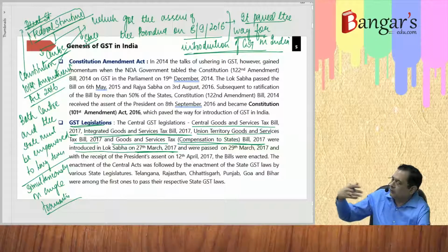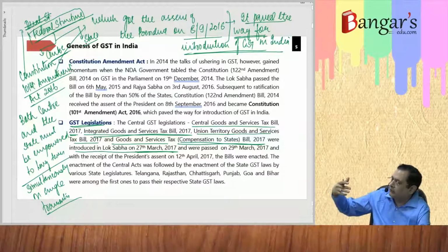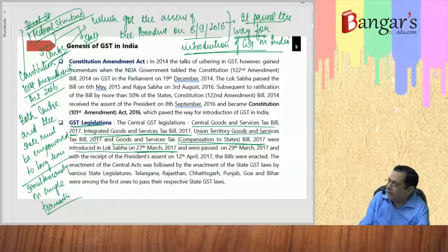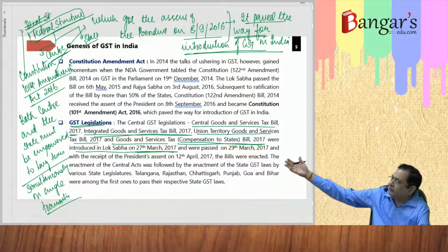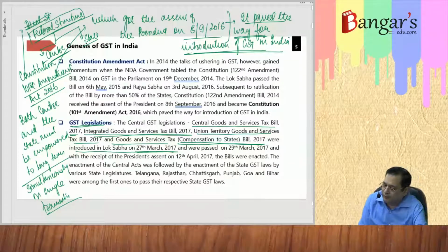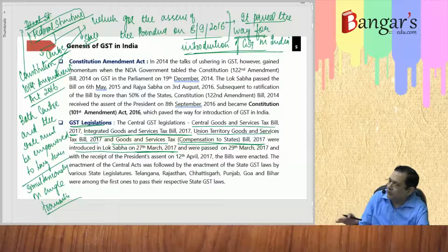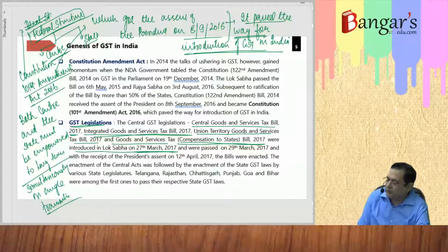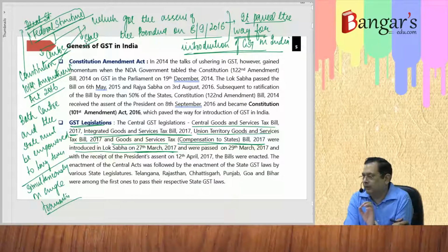That was for levy of integrated tax when there is an interstate supply, when the location of the supplier says is in Rajasthan and the place of supply where the consumption takes place says is in Delhi. In that particular circumstance, we levy what? Integrated tax. For that purpose, we framed what? The Integrated Goods and Services Tax Bill. Then for all the union territories without a state legislature, for those union territories, we have made a bill relating to what?